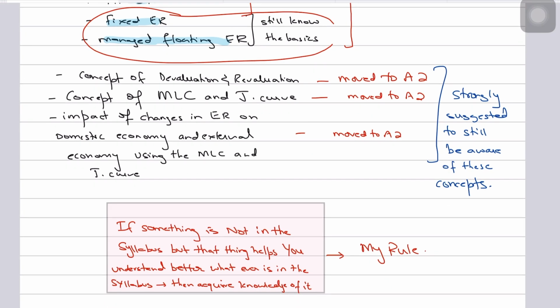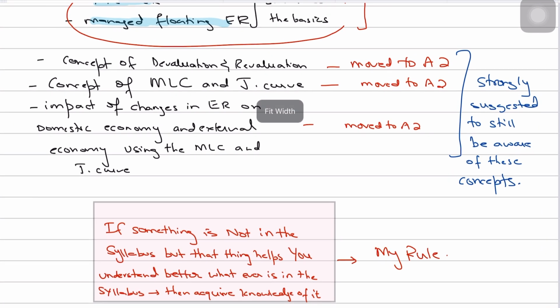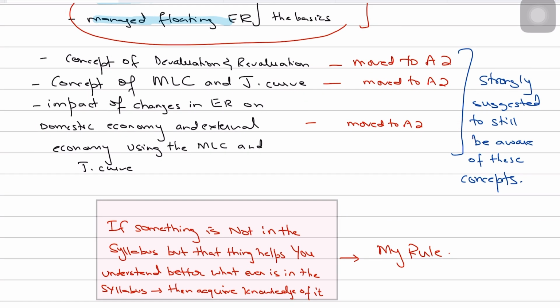Okay, some other changes have been made in the topic of exchange rate, such as the concept of devaluation and revaluation being moved to A2. Obviously, fixed exchange rates and managed floating exchange rates have been moved to A2, so devaluation and revaluation, which represent government intervention in the forex markets, have been moved to A2, right?